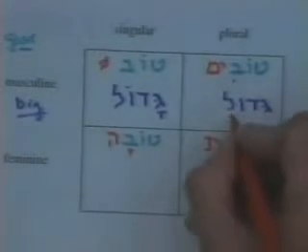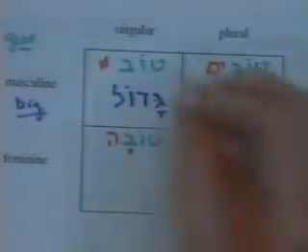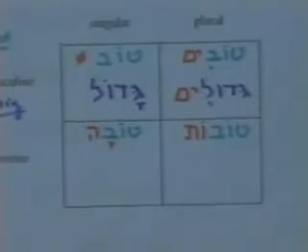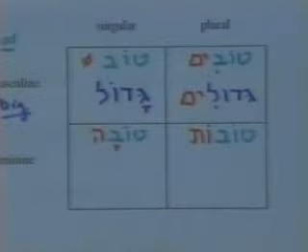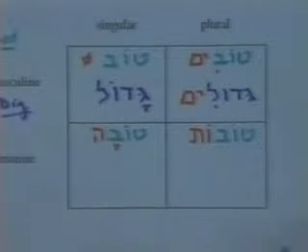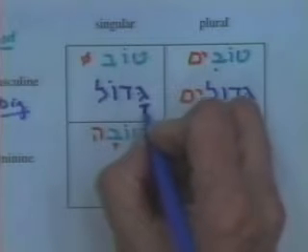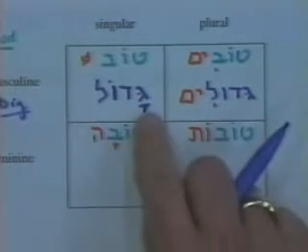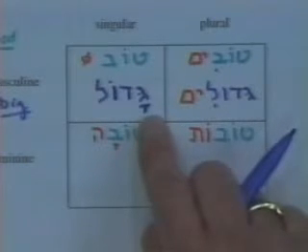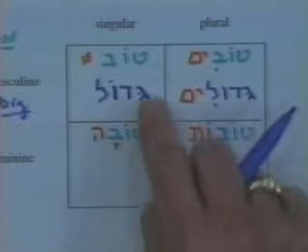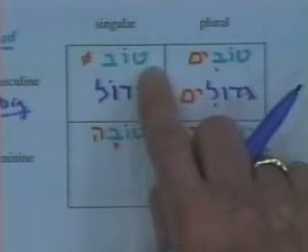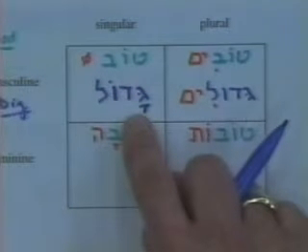Now, I'm doing this as a separate entry simply because there's a minor additional problem, something you already know. If the form is gadol, how many syllables do we have in this adjective? Two. I mean, tov only had one, so that was real easy. Now we have an adjective that's got two syllables.